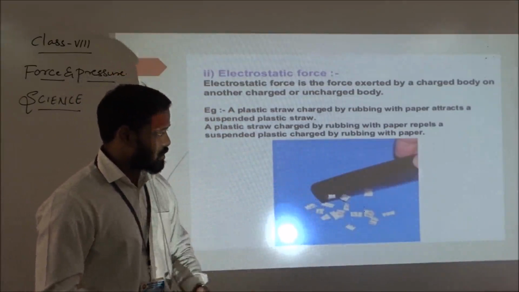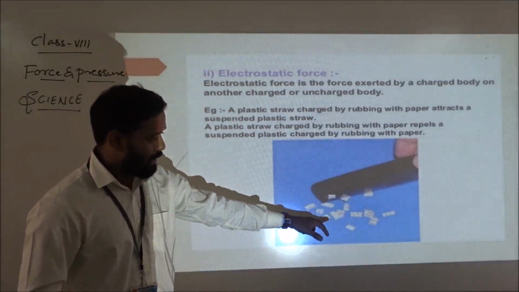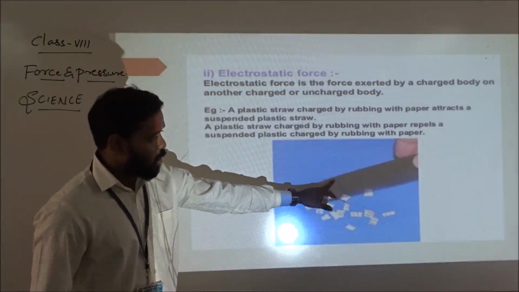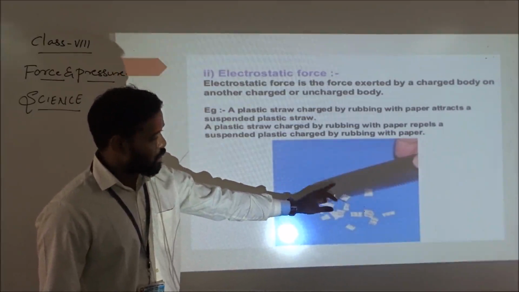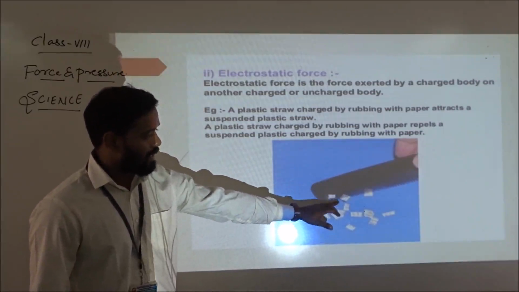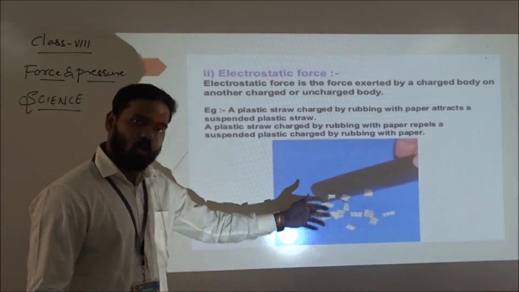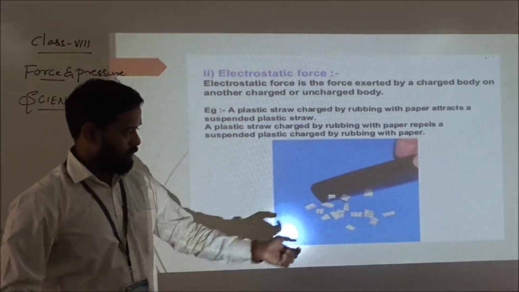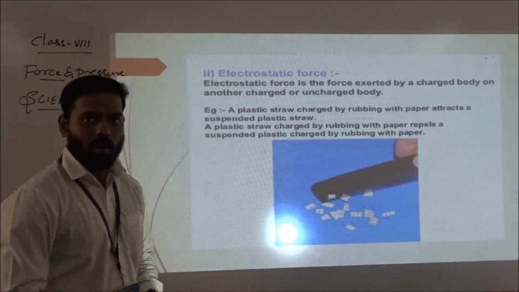You can see the electrostatic force. For example, the comb attracts small pieces of paper. Why does it attract the small pieces? The comb has charges, so it has the charges. That's why it will attract the small pieces. Instead of a comb, you can take a scale. You can rub the scale also and bring it near the small pieces. It is going to attract them.